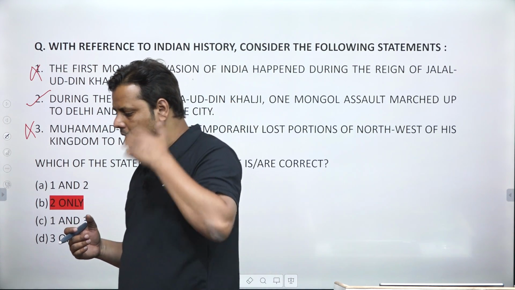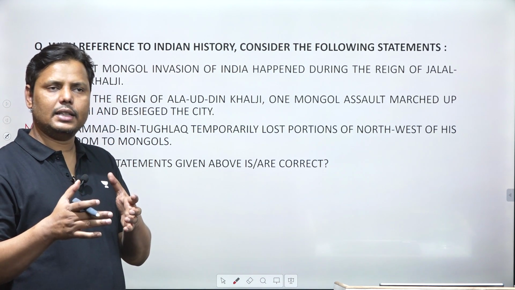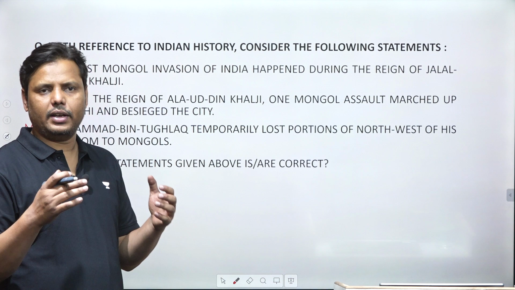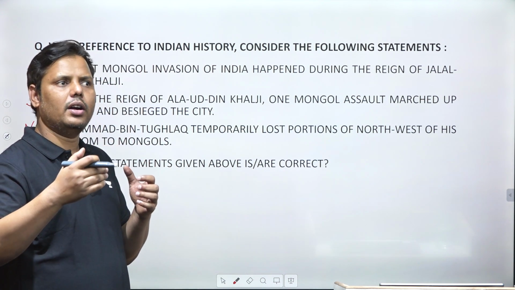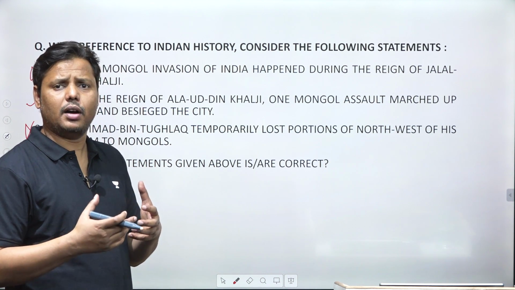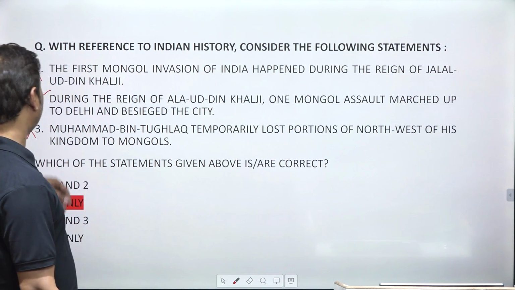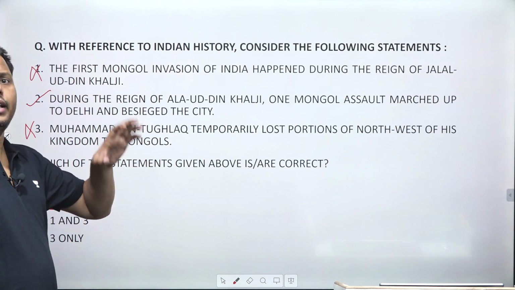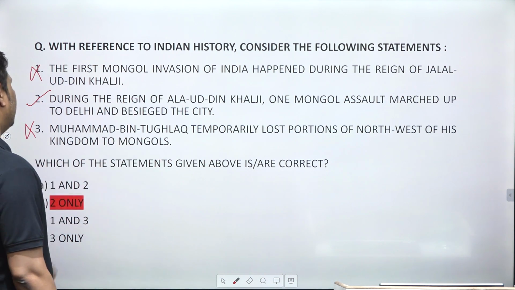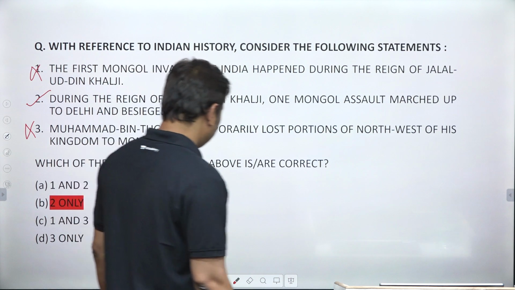Instead of just repelling Mongol invasions, he tried to encroach on their areas, so that he could make his northwestern part very safe and secure. He entered some parts of Central Asia to prove that he was very powerful, and the Mongols could not have any chance to invade India. He secured India perfectly against the Mongols, and that's why this statement is considered wrong. So only 2 is the right answer.